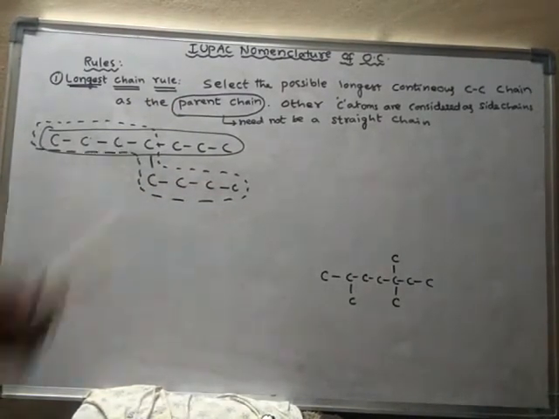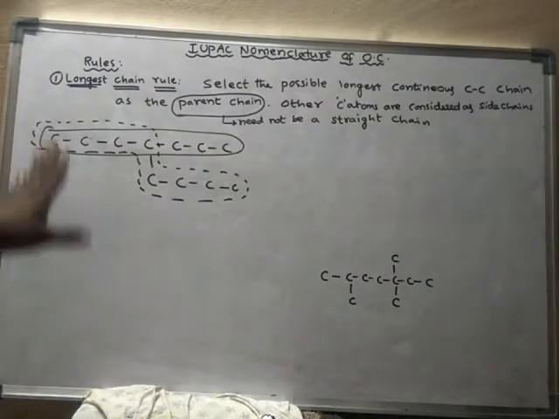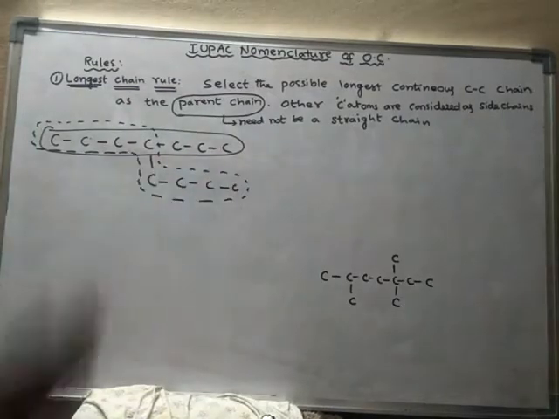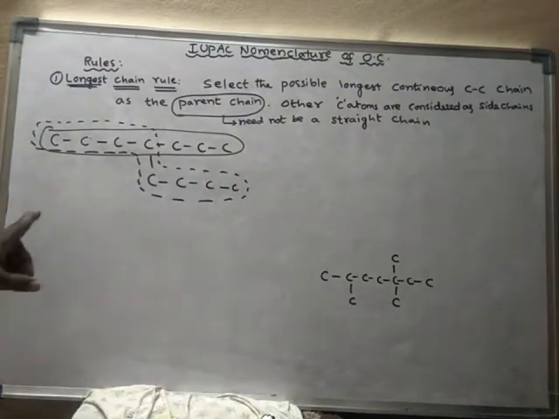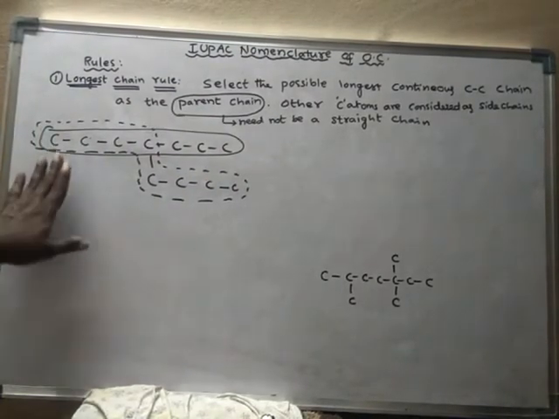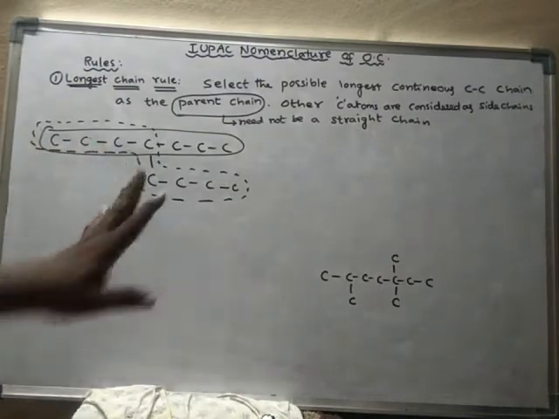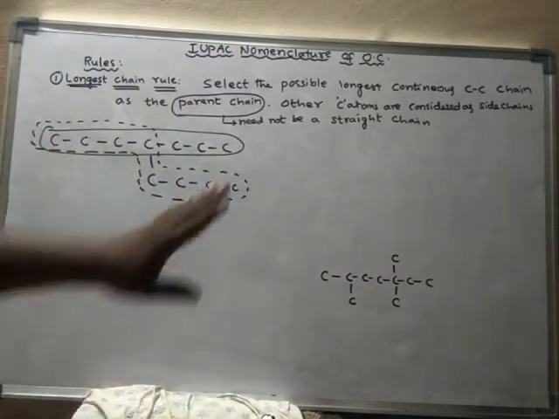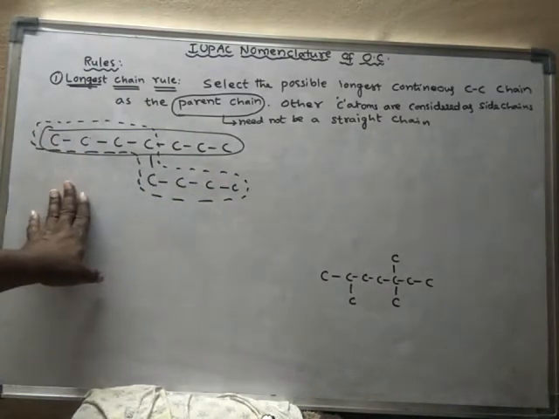Parent chain means the alk, the root word, we have to select. First we have to select the longest continuous carbon chain. There are two long chains here, so which one should we choose?